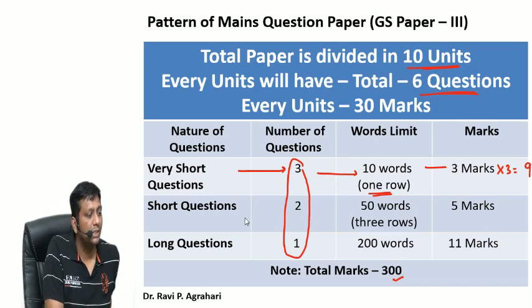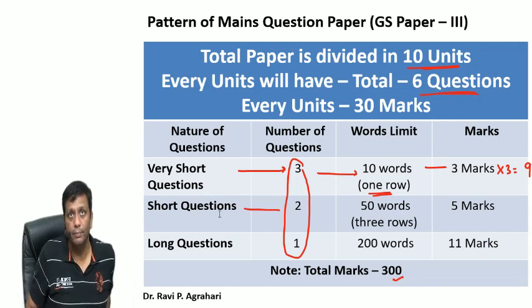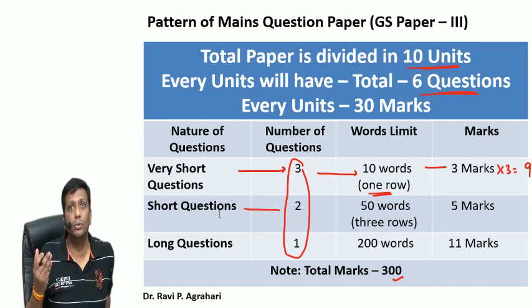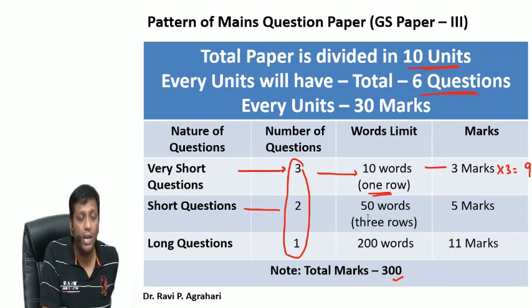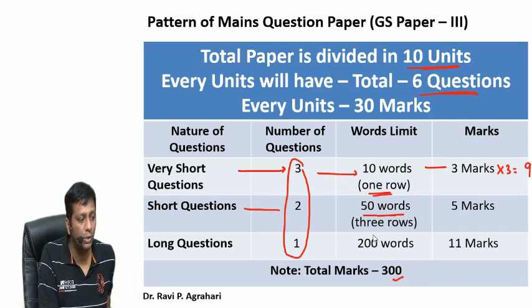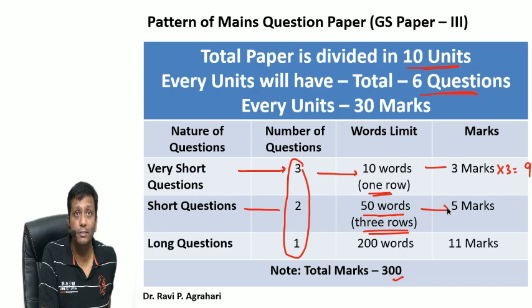2 questions will be short questions, meaning bigger than very short. Here 2 questions will come, and you will write each answer in 50 words, covering around 3 rows. Each question carries 5 marks. Total 2 questions, so the sum of marks will be 10 marks.